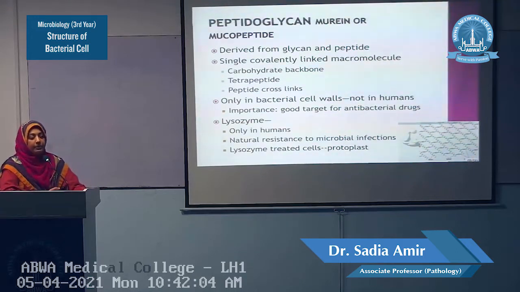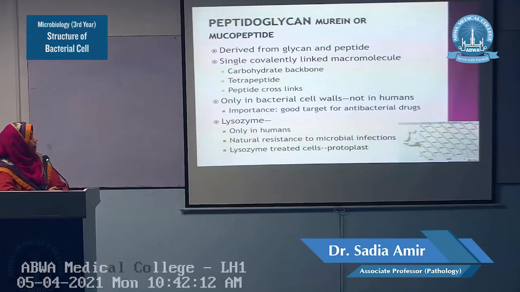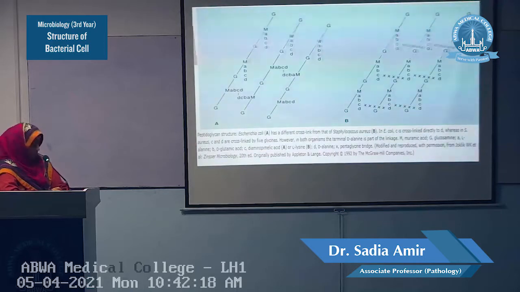The structure of peptidoglycan is composed of three subunits. Number one is the sugar backbone, number two is the tetrapeptides, and number three are the peptide crosslinks or peptide interbridges. I will explain this in this figure.